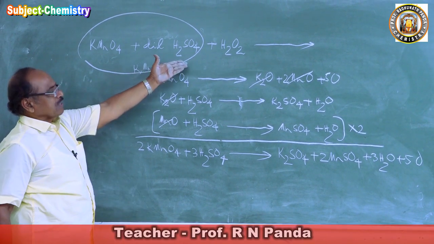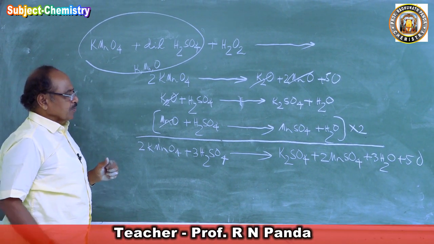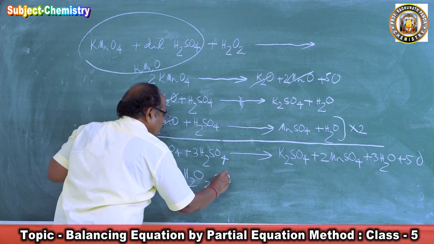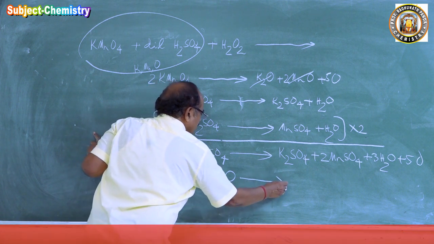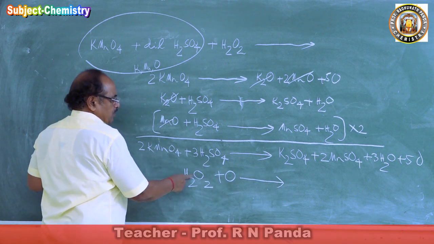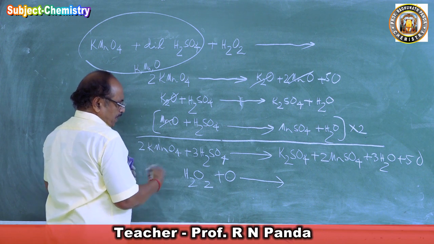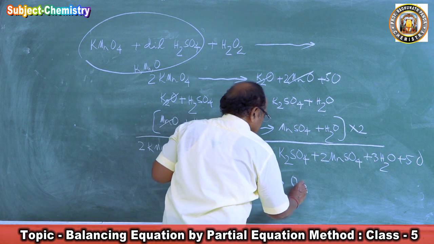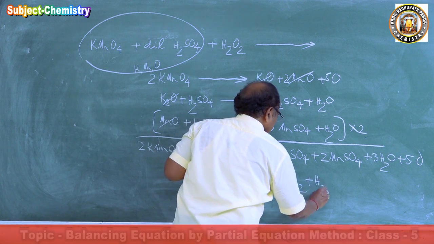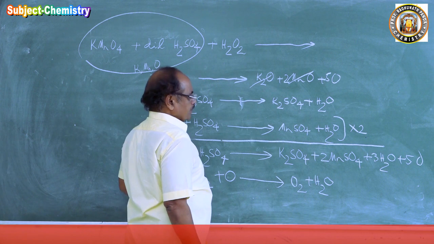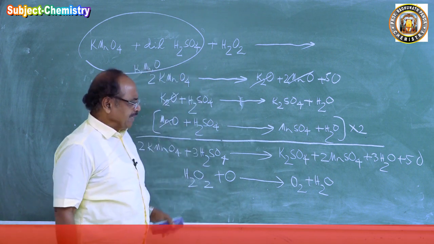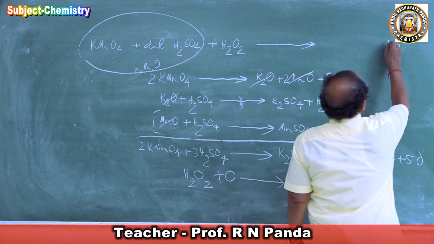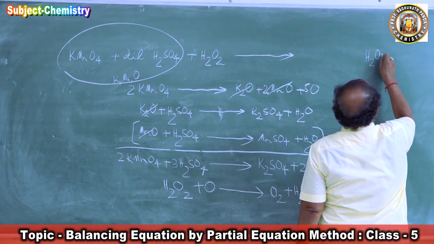Now it will react with hydrogen peroxide. So what will happen now? Hydrogen peroxide, H2O2, plus O. Here you have hydrogen positive, so this will react with O. So hydrogen peroxide will react with this to produce O2 plus water. The question comes to your mind, why are you writing this? Now you see, hydrogen peroxide is a reducing agent. What is a reducing agent?